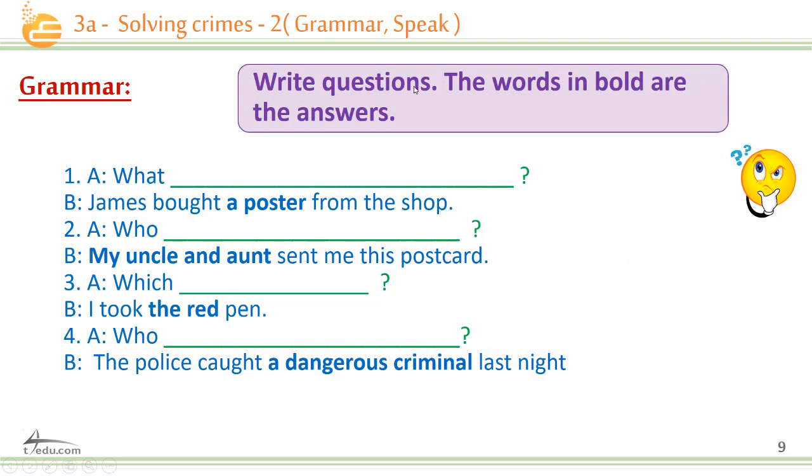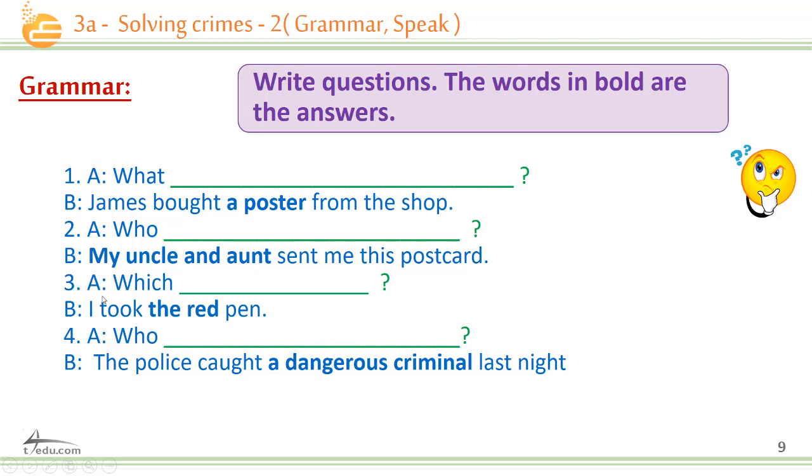Now, write questions. The words in bold are the answers. So let's see. We're going to see the questions, and then we are going to see, are they subject questions or object questions? Let's start. 1A, what blank? James bought a poster from the shop. So are we asking about the agent or about the action? Okay. Who blank? My uncle and aunt sent me this postcard. So here, in bold, we have the subject.